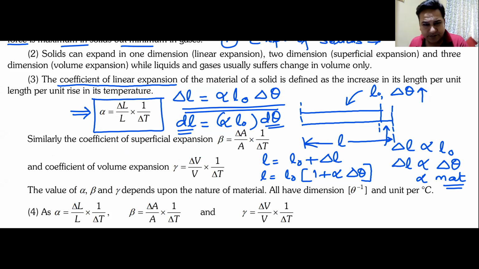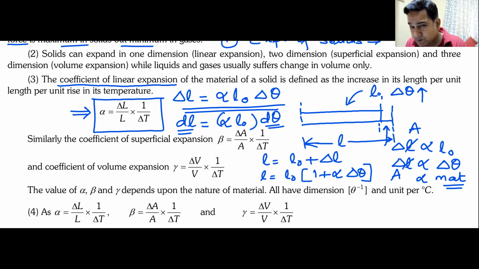Here we are just taking them as one dimension and two dimensions, as I've already explained. If I have a two-dimensional body, it will expand in area. Instead of delta L, you will have delta A. So on what all factors will this delta A depend?